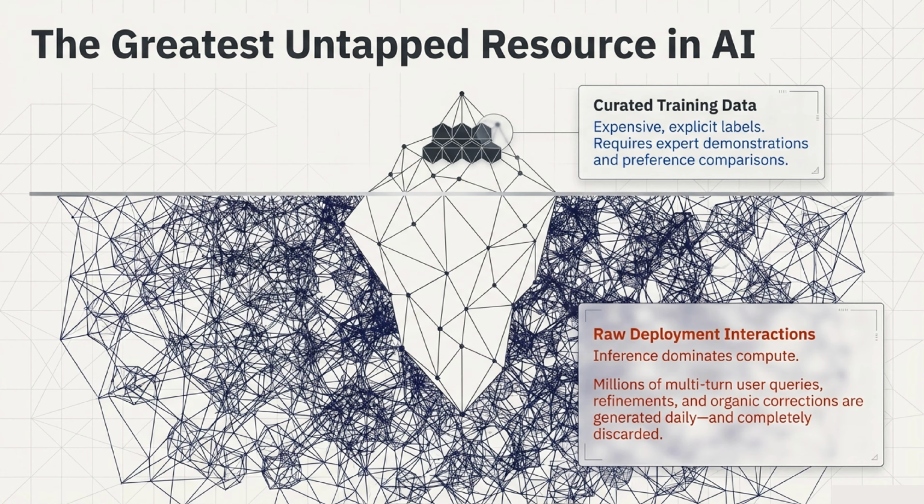Let's start by looking at what we call the greatest untapped resource in artificial intelligence. When we train models today, we usually rely on the tip of the iceberg, which is curated training data. This data is expensive, requires explicit labels, and depends heavily on expert demonstrations. But beneath the surface lies a massive, hidden resource: raw deployment interactions. Every single day, users generate millions of multi-turn queries, refinements, and organic corrections. Right now, inference dominates our compute, yet all of this rich, interactive data is completely discarded.